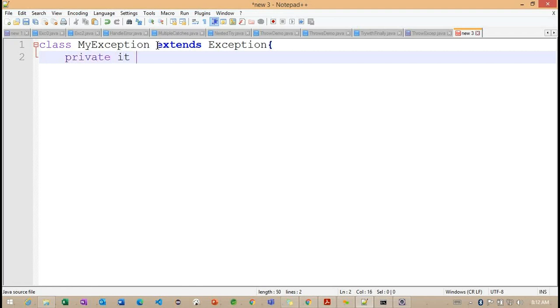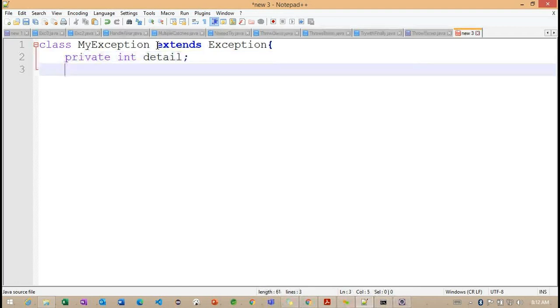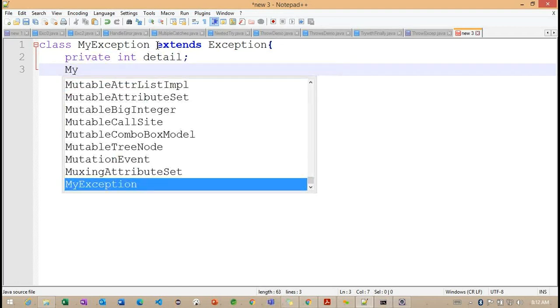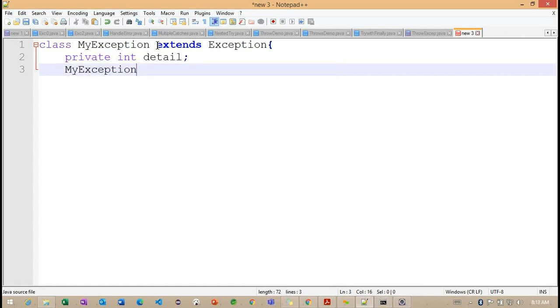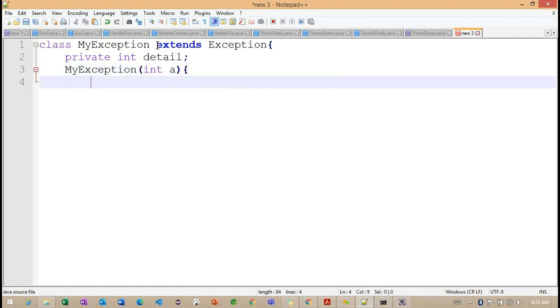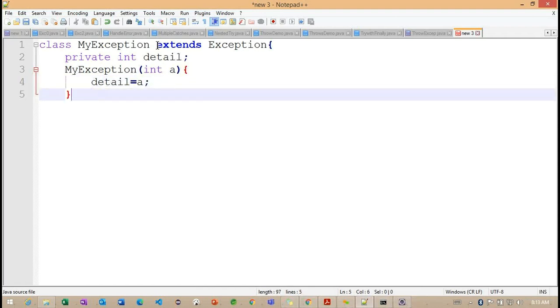And now what I'm doing here, I want to work with an int detail. In my exception, one constructor I'm defining, which is expecting an integer parameter, detail equals a.